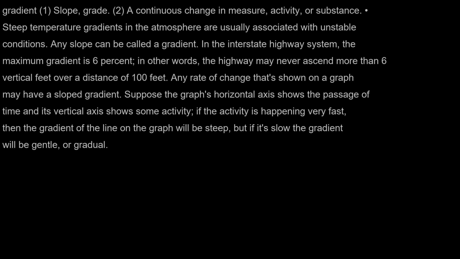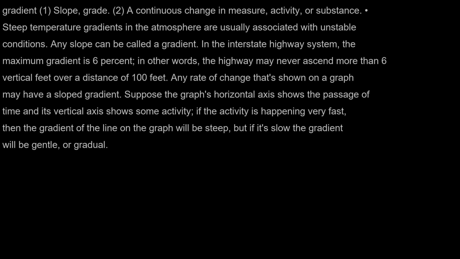Gradient: 1. Slope, grade. 2. A continuous change in measure, activity, or substance. Steep temperature gradients in the atmosphere are usually associated with unstable conditions. Any slope can be called a gradient. In the interstate highway system, the maximum gradient is 6%. In other words, the highway may never ascend more than 6 vertical feet over a distance of 100 feet.